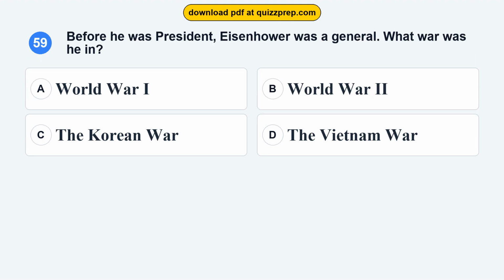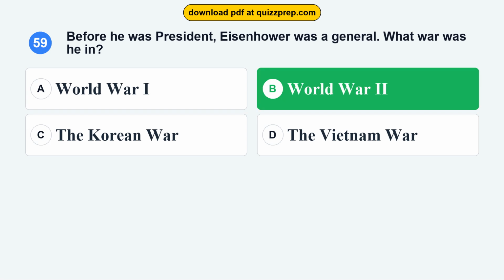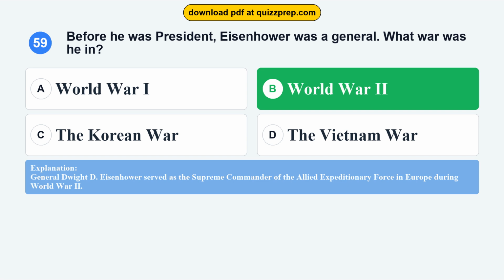Question 59. Before he was president, Eisenhower was a general. What war was he in? Option A, World War I. Option B, World War II. Option C, the Korean War. Option D, the Vietnam War. The correct answer is option B, World War II. General Dwight D. Eisenhower served as the supreme commander of the Allied Expeditionary Force in Europe during World War II.